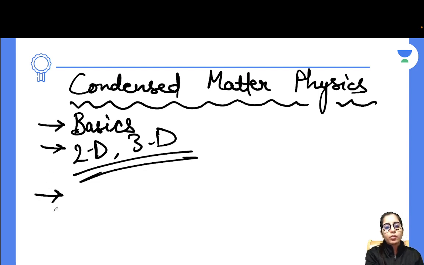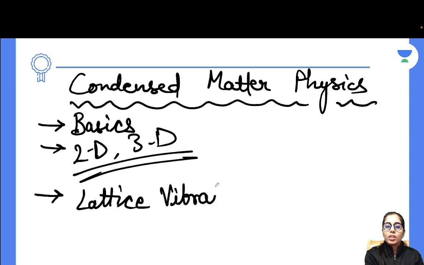Next we have to consider the lattice vibration. Also, once you consider structures like FCC, BCC and simple cubic, other than that, when you consider the direct lattice, you also have to consider the reciprocal lattice, and you need to prepare the Brillouin zone part as well.